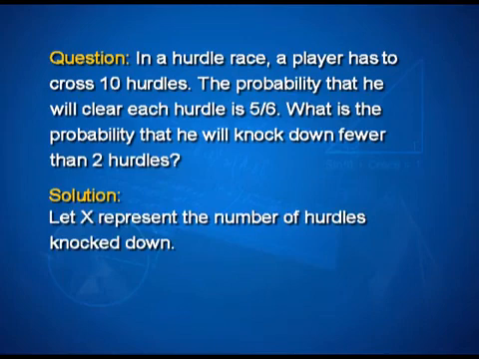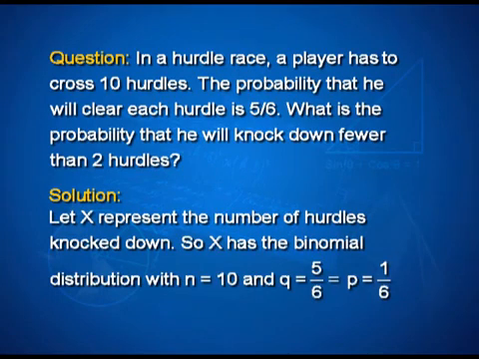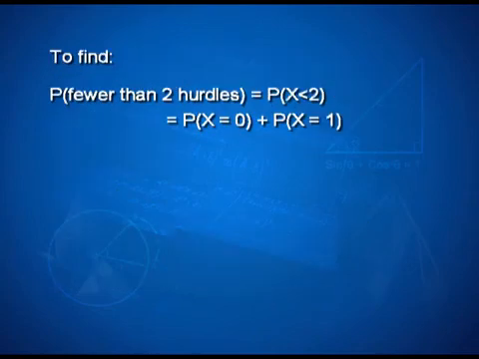So, if I start by defining x to represent the number of hurdles knocked down, then x has a probability distribution, in this case I should say binomial distribution, with n equal to 10, q as 5 by 6, p as 1 by 6. We want to find probability that fewer than 2 hurdles are knocked down. So, x must be strictly less than 2. That means x can take value 0 or 1. So, again with addition theorem in hand, probability of x equal to 0 plus probability of x equal to 1.